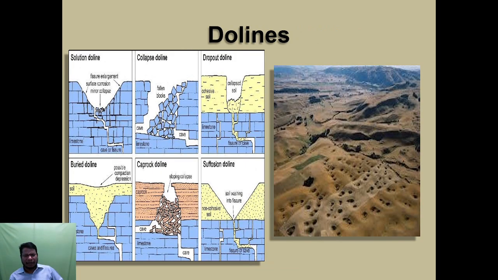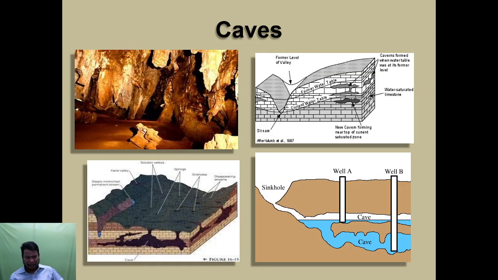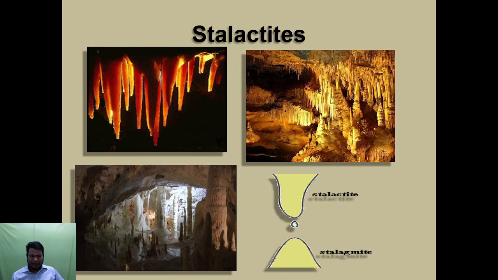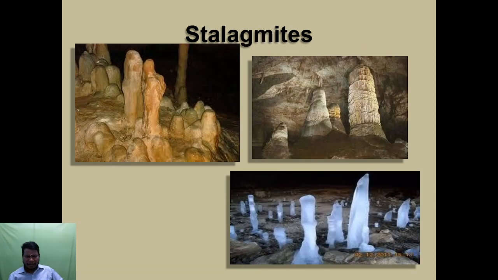The diagram indicates the dolines. This diagram indicates the dolines and caves. Some caves form under the earth's surface. Blind valley. This one indicates the blind valley surface. This one indicates the stalactites. This one indicates the stalagmites.